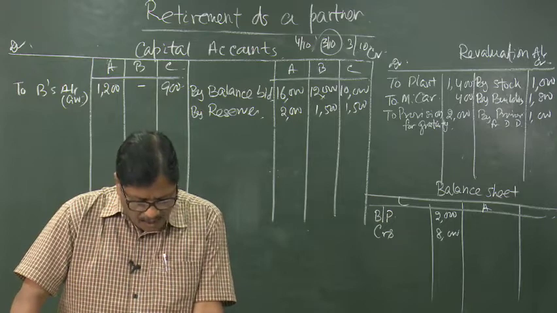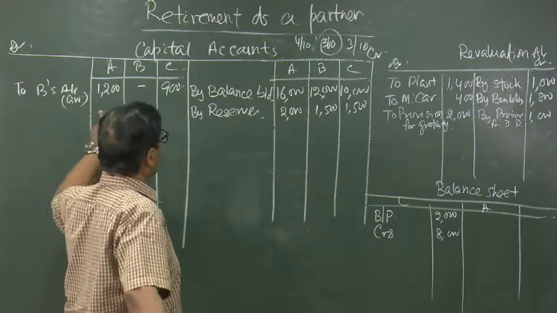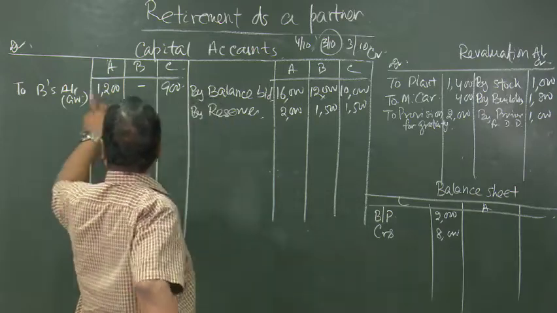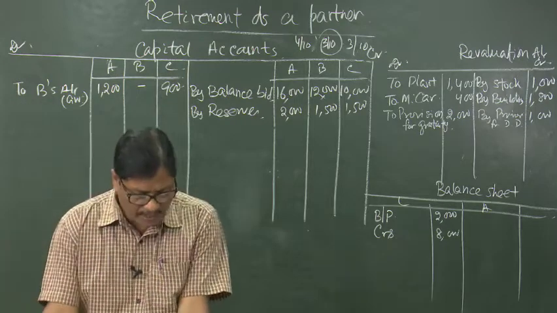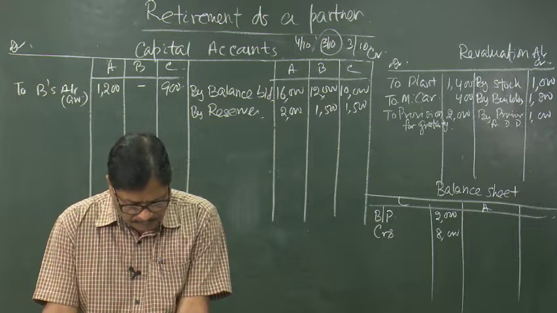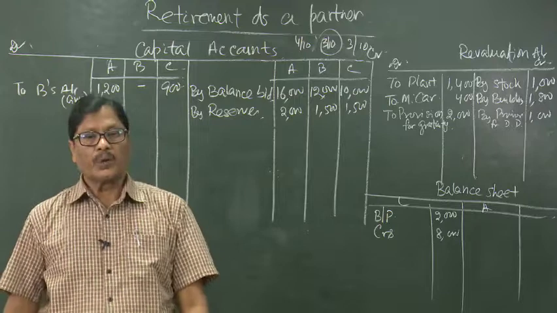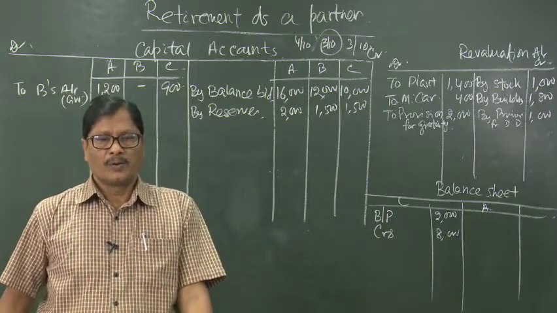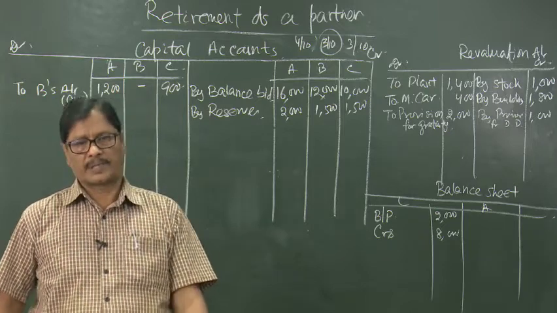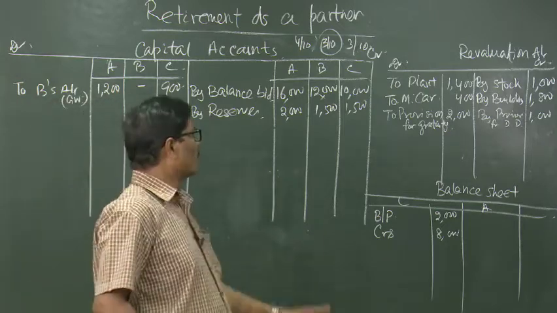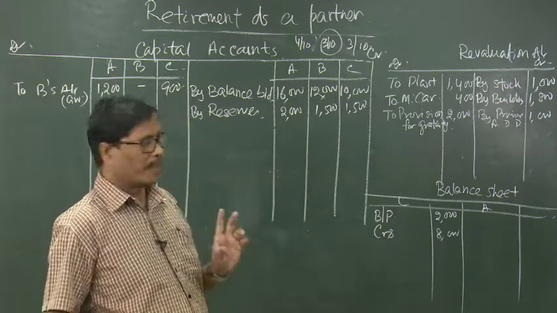It is decided not to maintain the goodwill account in the books, that we have already treated here through the goodwill, how it has been adjusted through the capital account. So, there is no need to be worried about that. Then the amount due to the partner B will be settled by converting it to a 10% loan account. When we find out the ultimate balance due to B, that will be converted to B's loan account. Okay.